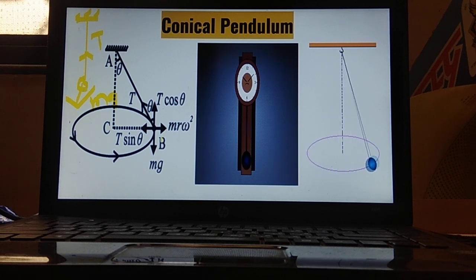Now see this diagram. This is a bob over here. Bob's weight is felt in a downward direction. At the same time, tension has been created in the opposite direction. And over here, angle theta has been created. What is the angle created? It is angle theta.